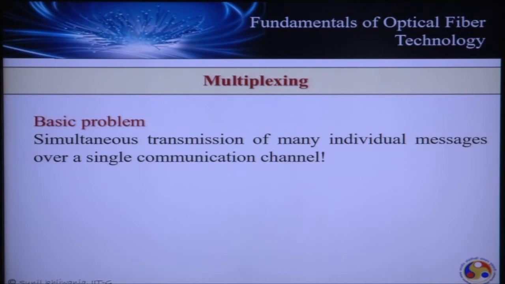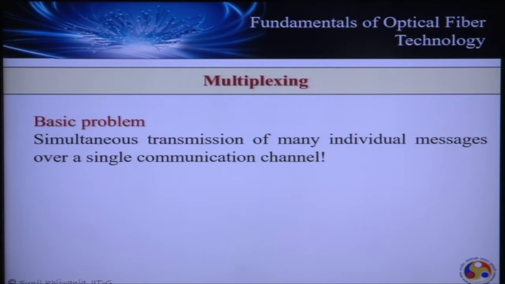Now, it is not wise to design a system which is capable of transmitting only one signal. If we design such a system, first, it will not be economic, and second, we are not exploiting the entire bandwidth range which is offered by the channel itself. So the basic problem is, can we design a mechanism where we can transmit a large number of signals from transmitter to receiver simultaneously? And the desirability here is that all these signals must be distinguishable from each other at the receiver end, and the information could be recovered from these signals after processing at the receiver end.